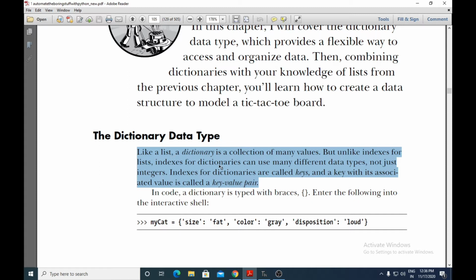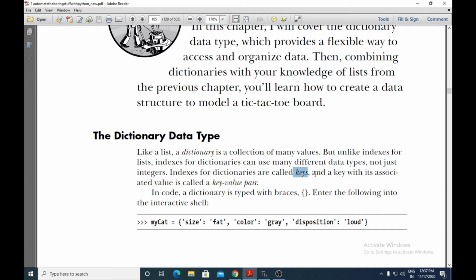But in dictionaries, indexes can use many different data types, not just integers. Whereas in lists the indexes were only integers, in dictionaries we use indexes of different data types, and those indexes in dictionaries are called keys.